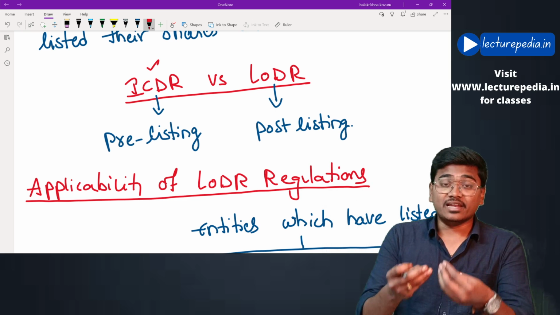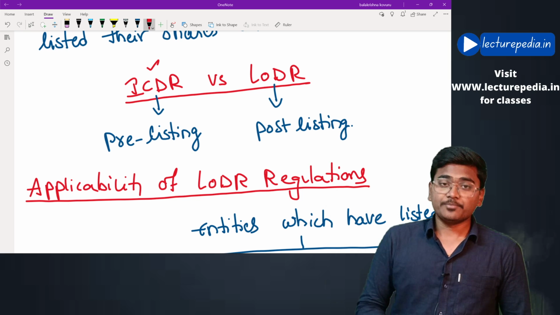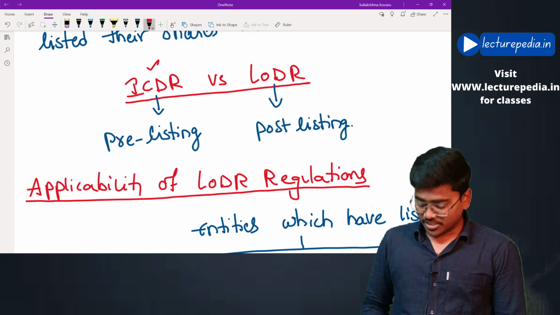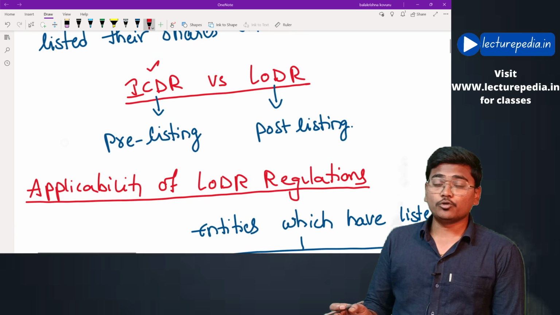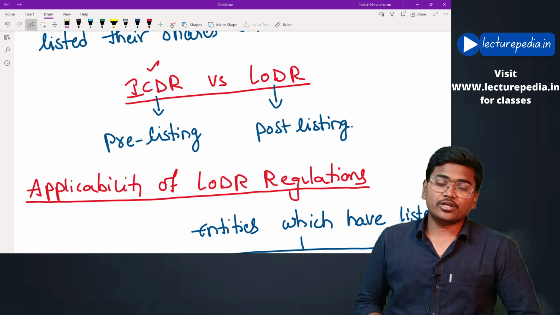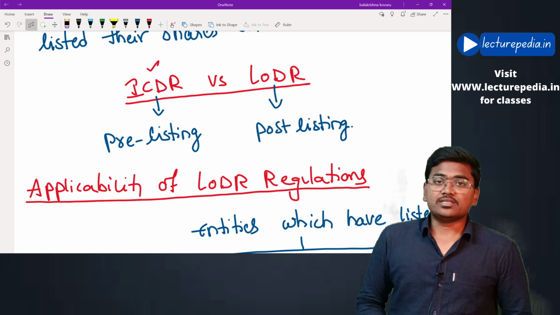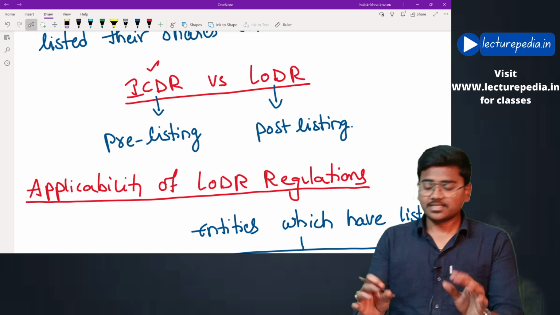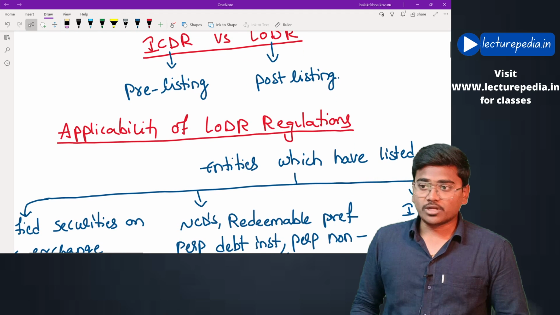Once it has listed its shares on the stock exchange, after that it has to comply with LODR regulations. That means ICDR regulations would be pre-listing compliances, whereas LODR regulations would be post-listing compliances. That would be the difference between ICDR and LODR regulations. However, ICDR regulations are not applicable for our syllabus.